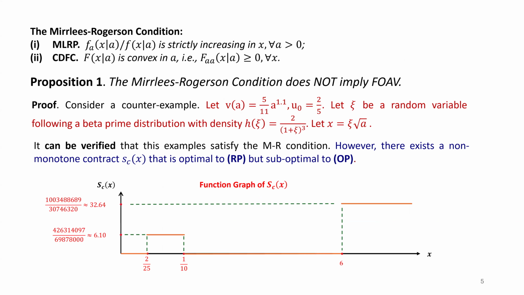The Mirrlees-Rogerson condition does not imply the first-order approach in a risk-neutral setting, which means most of the literature is wrong. So we give a counterexample here to show that we can find a contract that is optimal to the relaxed problem, but suboptimal to the original problem. And further, we provide a different solution approach to solve this problem.